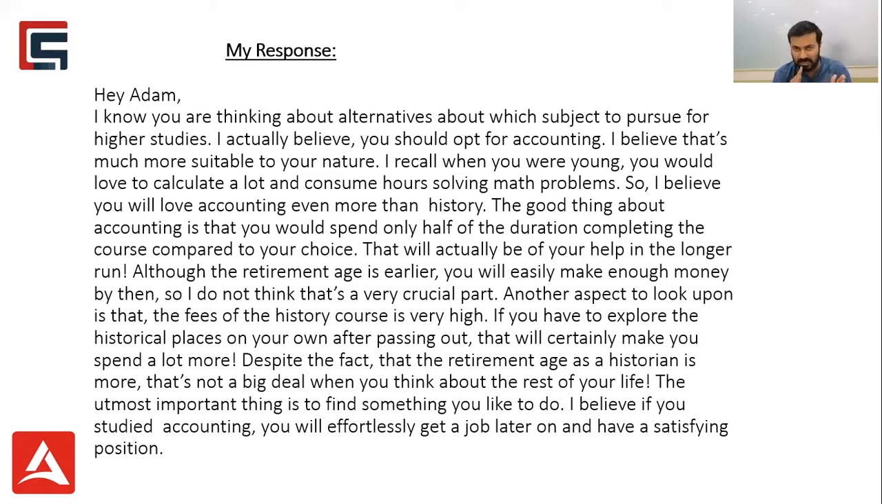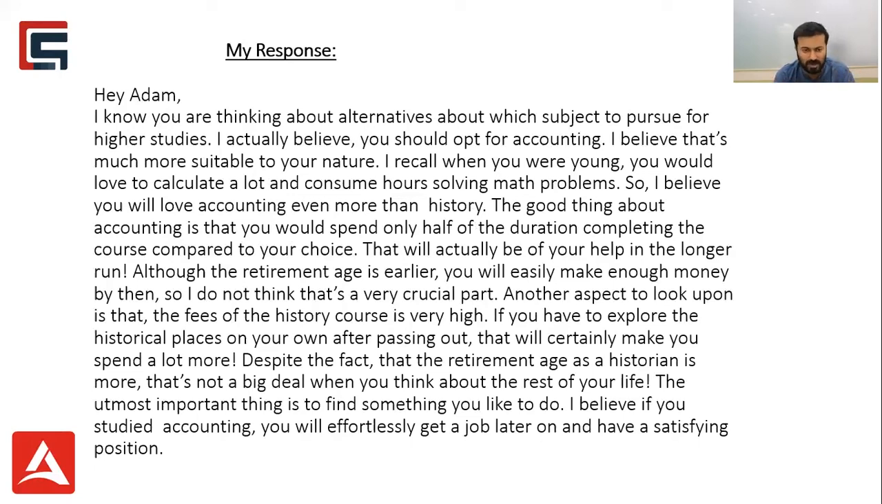So now I'm explaining why accounting should be opted for by my brother. Because my brother maybe has a love for math, maybe that is one reason why I want him to consider that. I believe you love accounting more than history. The good thing about accounting is that you would spend only half of the duration completing the course compared to your choice. Yes, of course. The duration which I have chosen for him is only 2 years in accounting compared to history, which is almost 4 years.